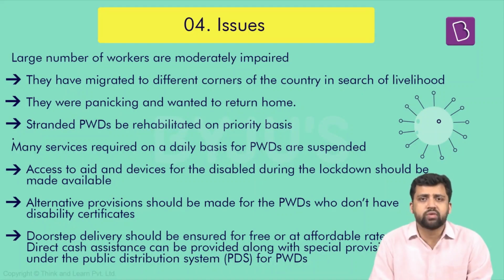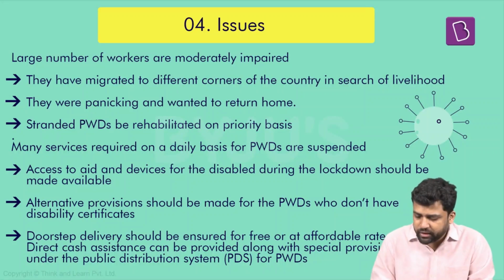Apart from that, a large section of the PWDs are moderately impaired, and as they're moderately impaired, they can find work, and they migrate to different parts of the country to find work. So many PWDs had migrated to different corners of the country in search of livelihood. But when this lockdown came, the factories were not operating, and many of these people did not have any other source of income. Most likely they did not have any savings. So there was a situation where they panicked and they just wanted to return home.